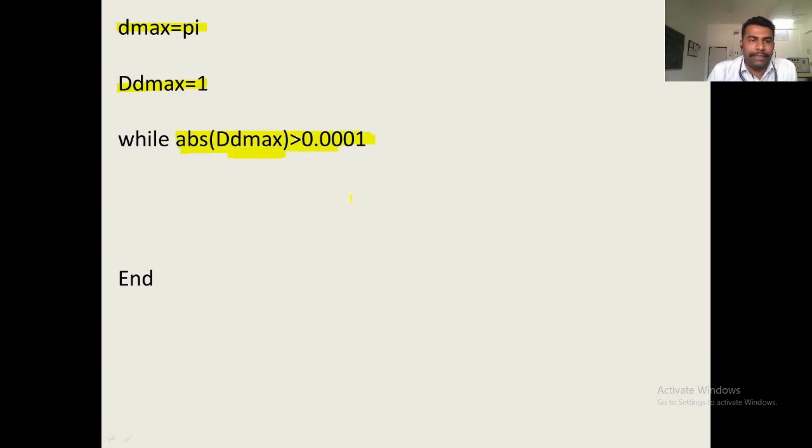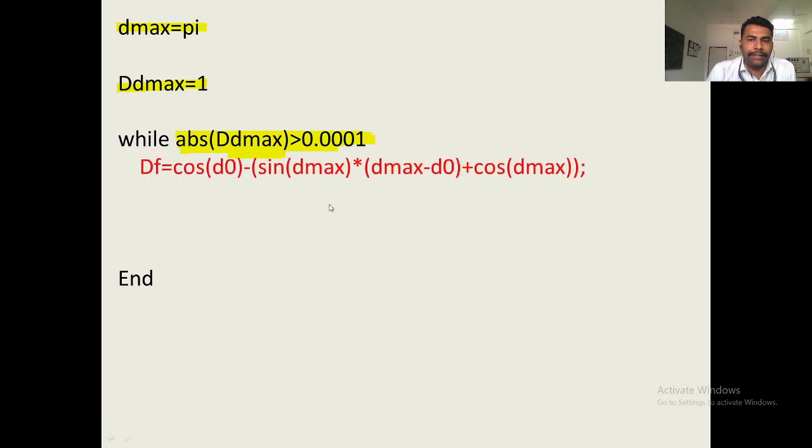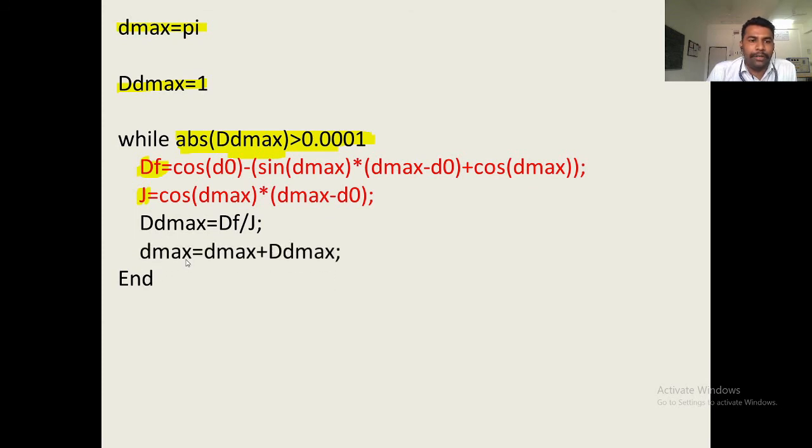In between the while loop, you will write the residual function. Here I have called the residual function df, and the derivative function j. Then the ratio of residual function to derivative function, dd max, and the value of d max, that is d max plus dd max, and the end of the iteration. So, the critical clearing angle DC is given by pi minus d max.